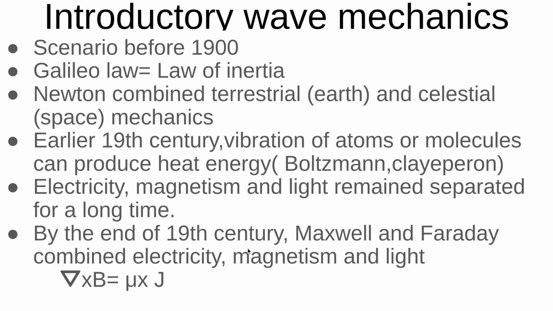By the end of the 19th century, Maxwell, building on Faraday, combined electricity, magnetism and light, and provided the equation del cross B equals mu times J, where B is the magnetic field and J is the current density. With this, they combined electricity, magnetism and light, all three, in one equation, and we got this in our quantum mechanics.